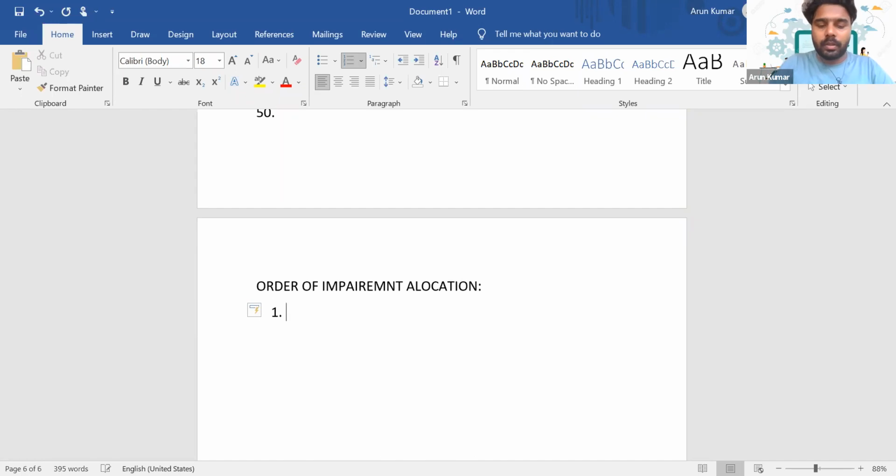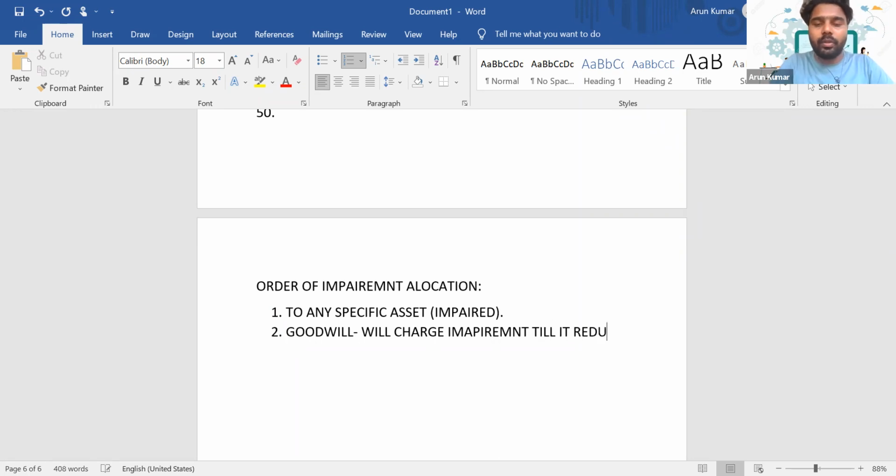First one, to any specific asset. If there is any specific asset impaired, they will mention it in the question. In that scenario, we have to give the impairment to that specific asset. Then if there is no such specific asset we have identified, then we can charge it to goodwill. When we charge the impairment to goodwill, we'll charge the impairment till the asset value is reduced to nil.